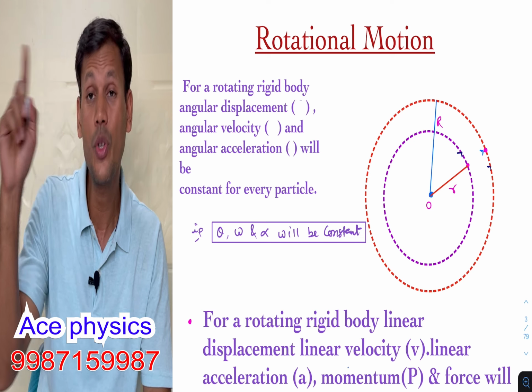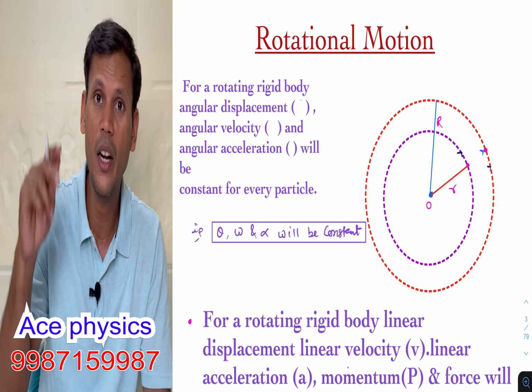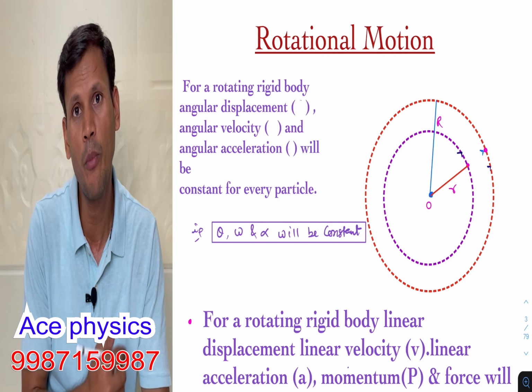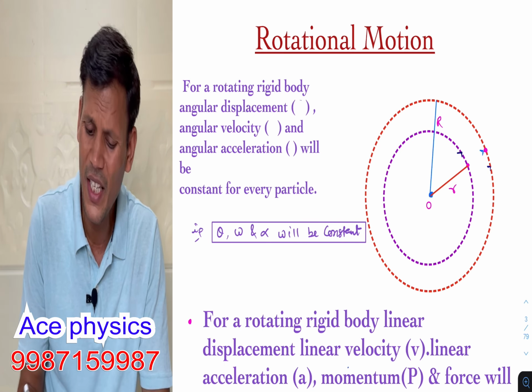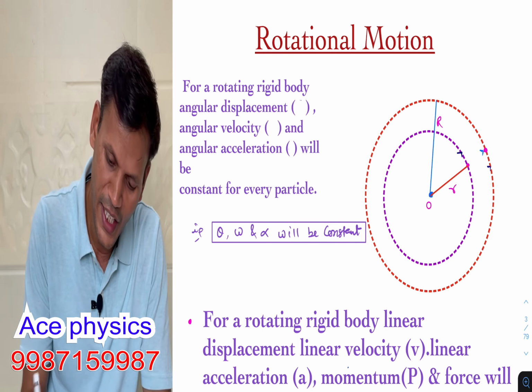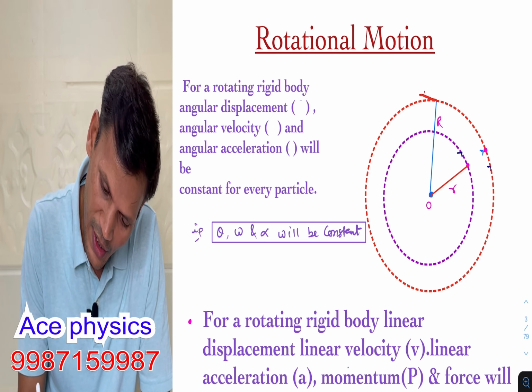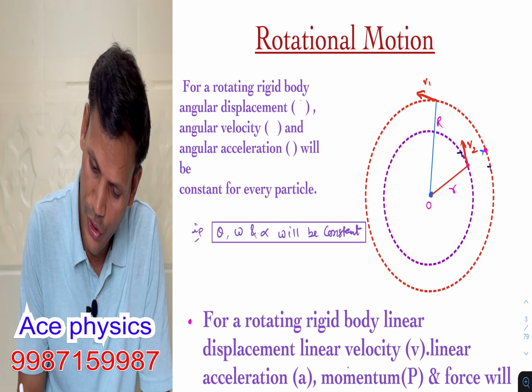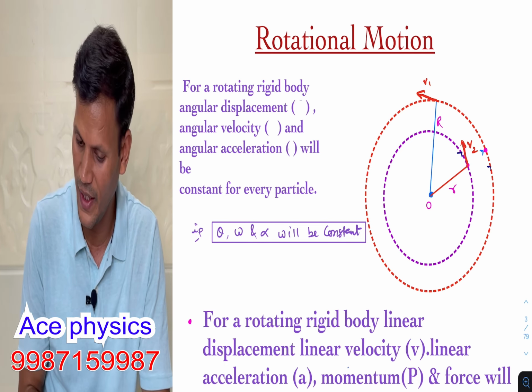But if one rotation completes, the time period will be the same for both. So in terms of linear velocity, this will be velocity v1 and this will be velocity v2, because the radii are different.